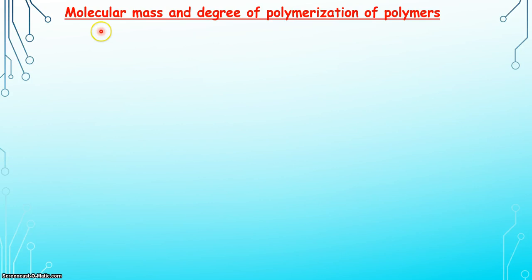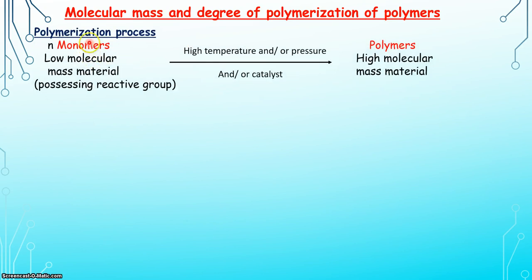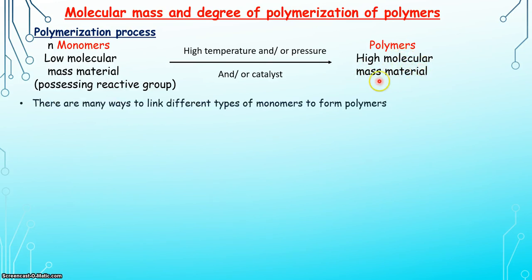Today we will discuss molecular mass and degree of polymerization of polymers. As we know, during the polymerization process, n number of monomers undergo polymerization and form the polymers. These monomers are low molecular mass material and are converted into polymers, which are high molecular mass material. So these polymers have high molecular mass.